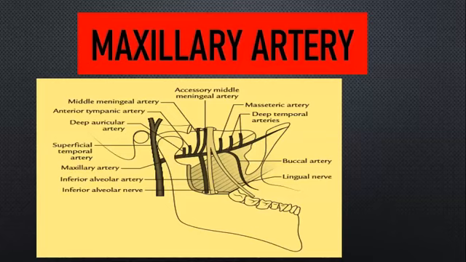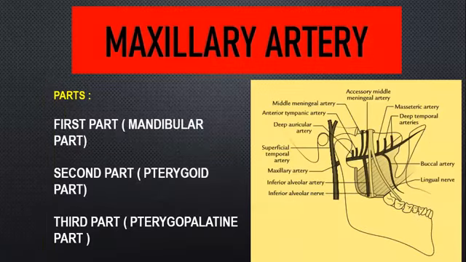Course of maxillary artery is very important. If they ask in short notes, write the origin, course, name the branches. That's more than enough. In maxillary artery, again, you will have parts like how we had in axillary artery, 3 parts. So mention the 3 parts, name the branches. That is more than enough for your short notes. You need not write in detail about the branches at all. So I hope I am clear with the course. Now we will move on to your parts.